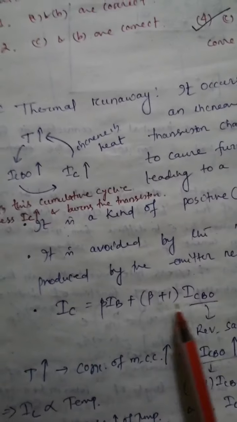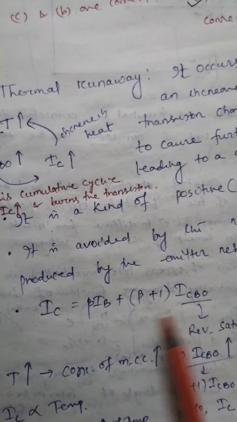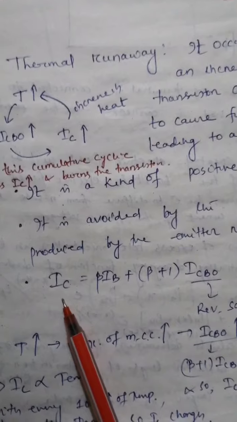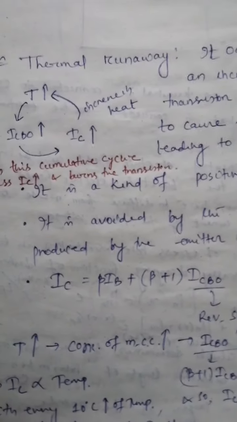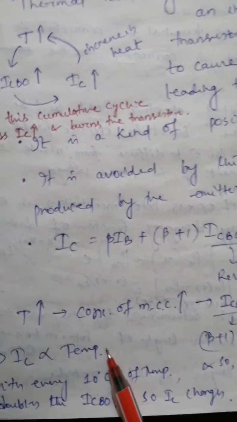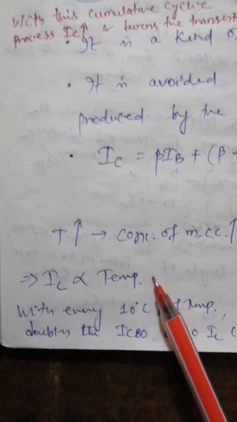Fine. If this one increases, this will increase. If this one increases, the total IC will increase. That is, the collector current will increase. That means we can say that IC is proportional to temperature. IC, or collector current, is directly proportional to temperature.